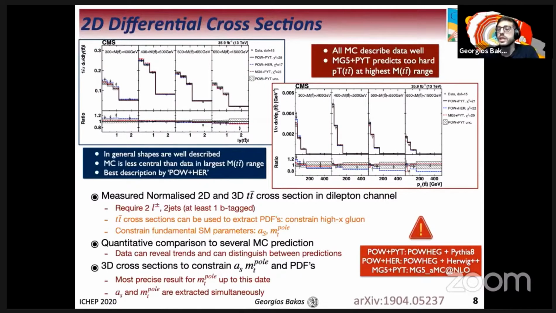This distribution is sensitive to gluon radiation. All models describe data well within uncertainties, except for MadGraph5 plus Pythia, which predicts the pT of tt-bar distribution in the last Mtt-bar bin to be too hard.